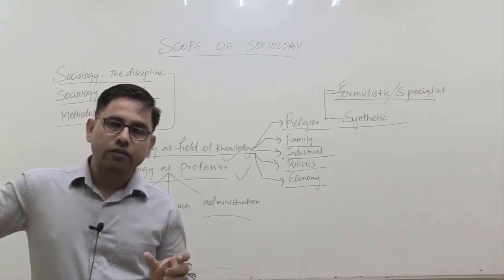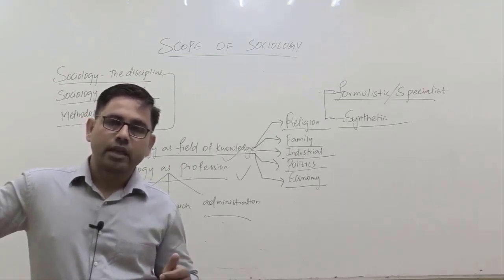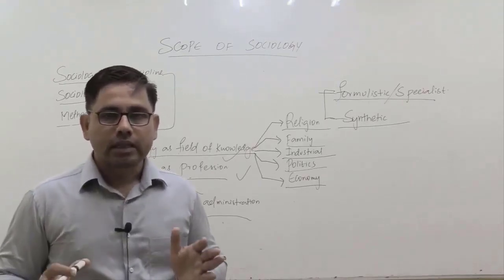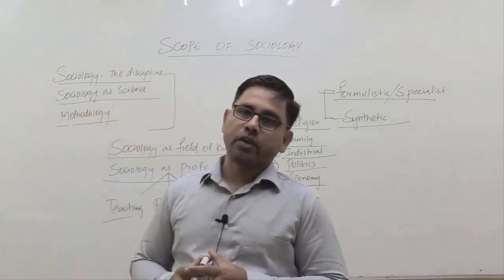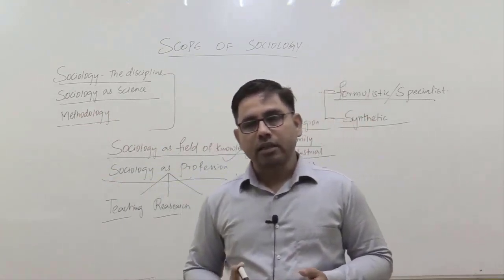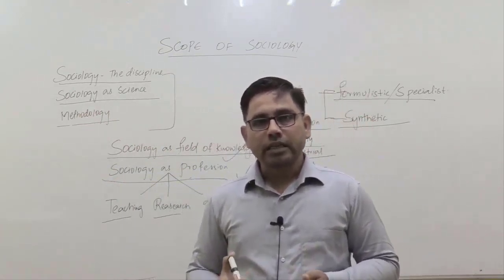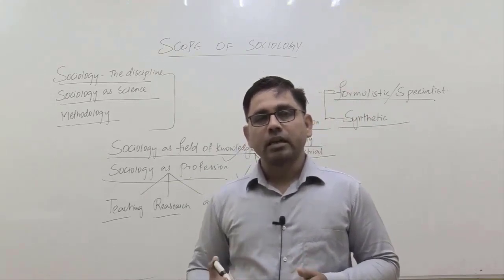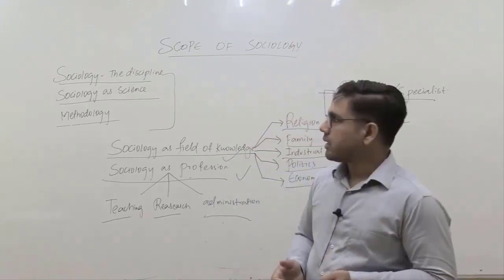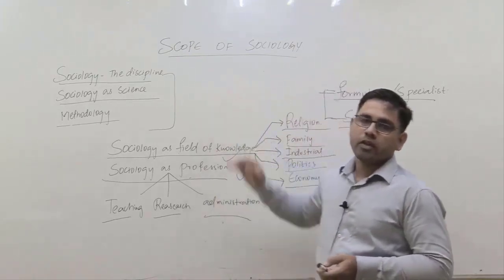So what area of our intellectual curiosity, our academic world, this particular discipline is going to cover, that will be the scope of this particular subject. Like बहुत सारे सब्जेक्ट हैं like political science, psychology, philosophy, economics, हर सब्जेक्ट का कोई स्कोप है. उसी तरह से we will try to understand कि what is the scope of sociology.